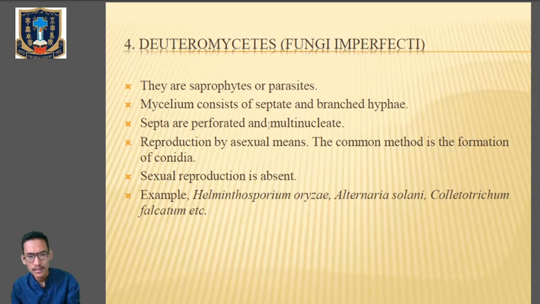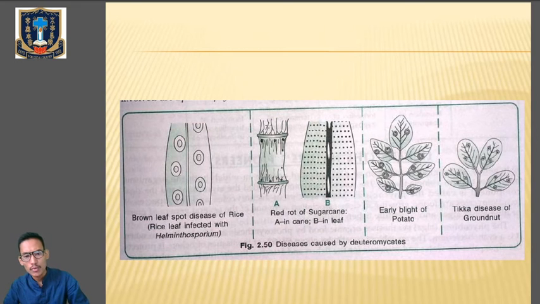Examples we have got Helminthosporium oryzae, Alternaria solani, and Colletotrichum falcatum. These are a few examples of the class Deuteromycetes, and most of the diseases are caused by Deuteromycetes only. A few examples I give over here: brown leaf spot disease of rice, which is infected with the fungus Helminthosporium. Then the second one is the red rot of sugarcane, early blight of potato, and the tikka disease of groundnut. These are the diseases which are caused by fungi belonging to the class Deuteromycetes.